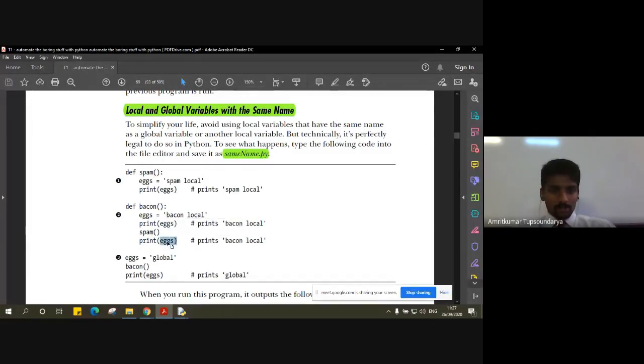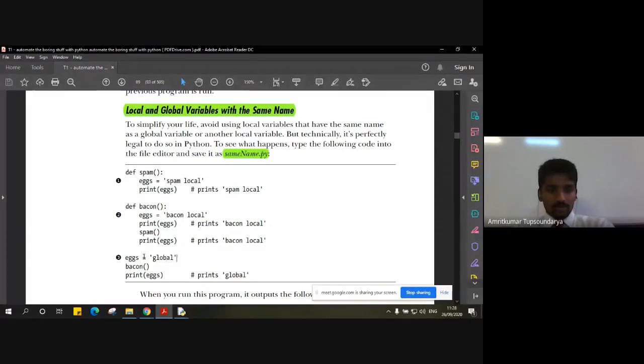So now here is the twist. What value of x will this have? Just for our understanding, let us comment it with prints bacon local, because like we discussed earlier, x refers to the local scope, so it will print bacon local. Now let us define another variable called x, which is a global variable, and we assign it the value global.